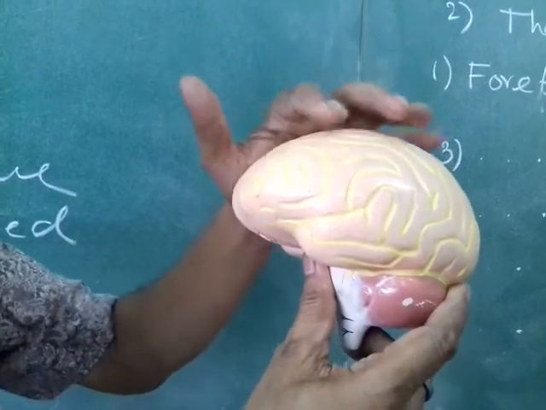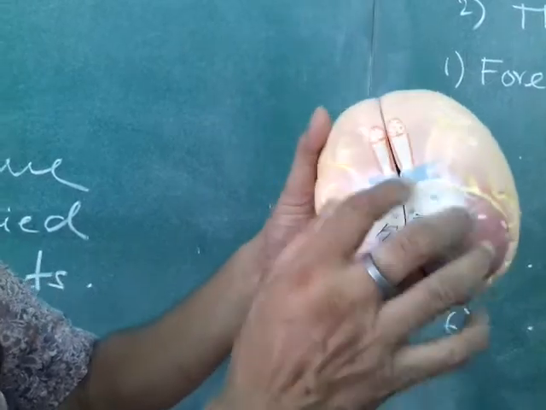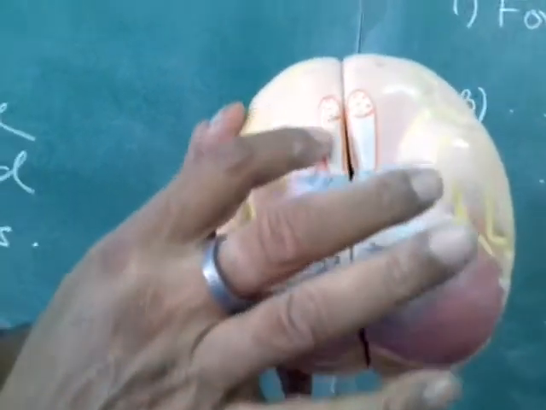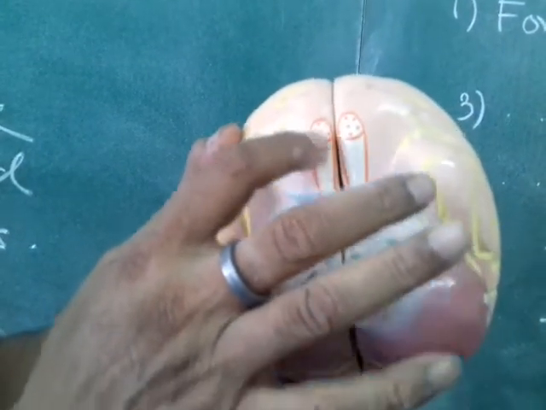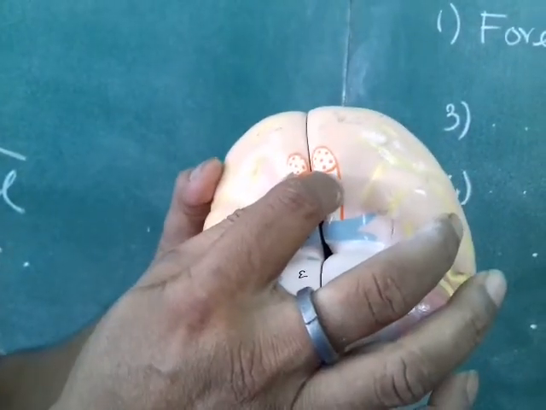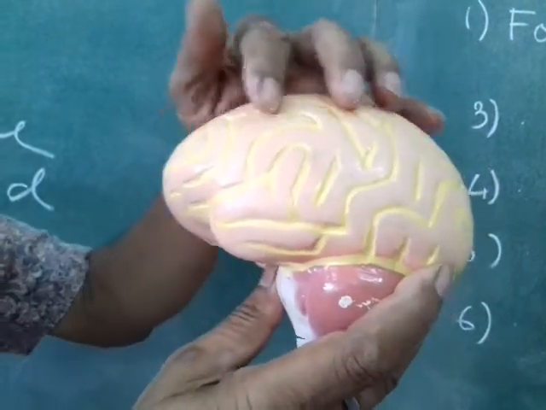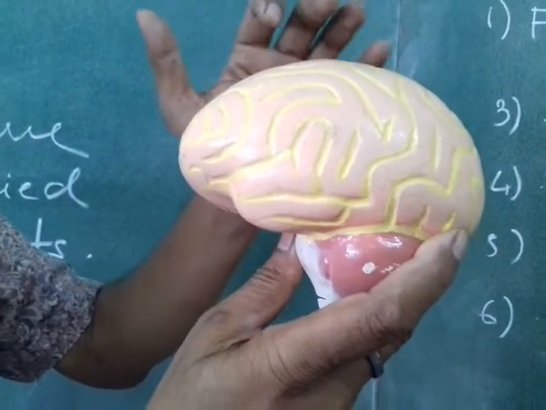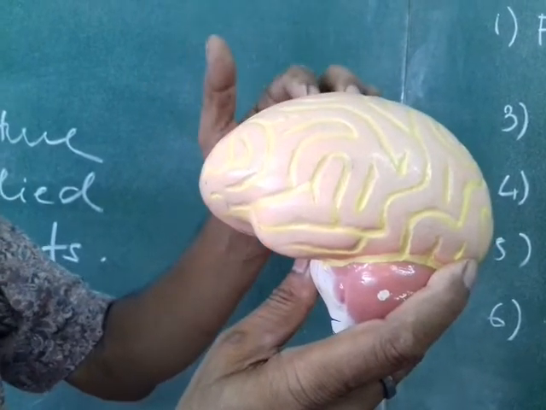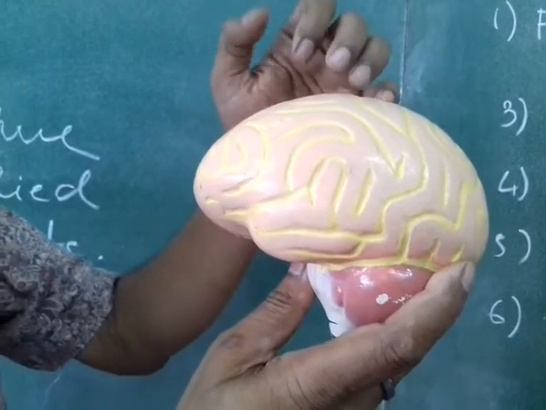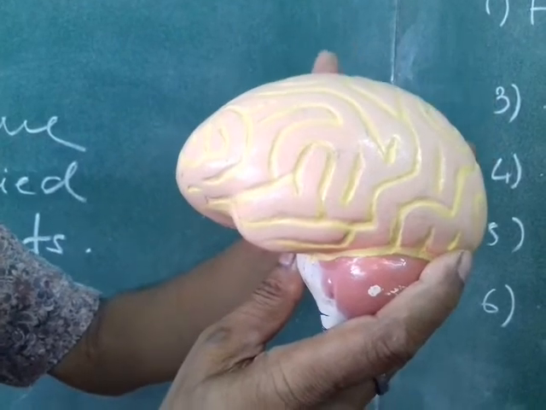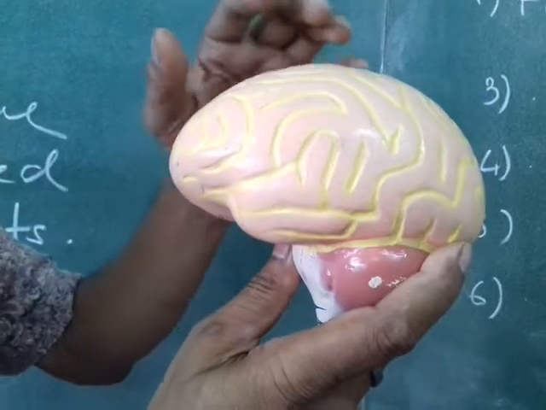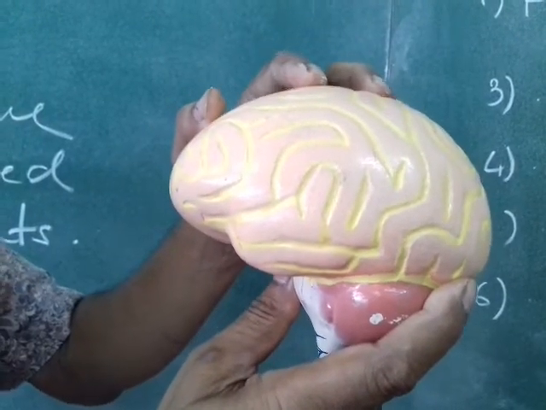So in the forebrain you have the cerebrum, and you have the olfactory lobe. On the base side of the cerebrum you can see there are two finger-like strips. These are called the olfactory lobes. These are concerned with smelling. Cerebrum is concerned with all the other functions like your vision, your audition, your smelling, your somatoaesthetic senses and all your motor actions. So you write about the functions of the cerebrum briefly in your practical copy.